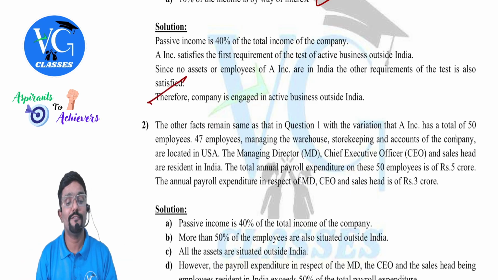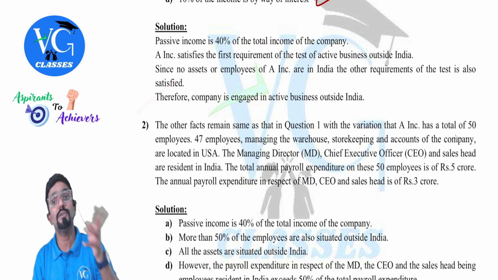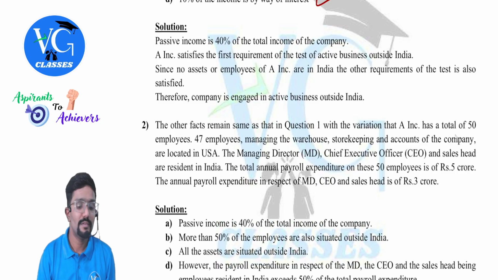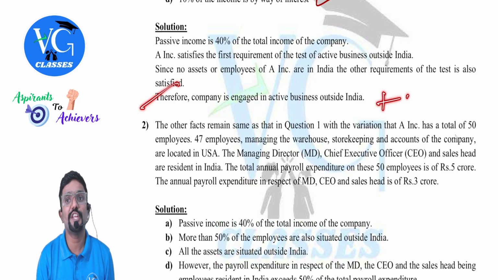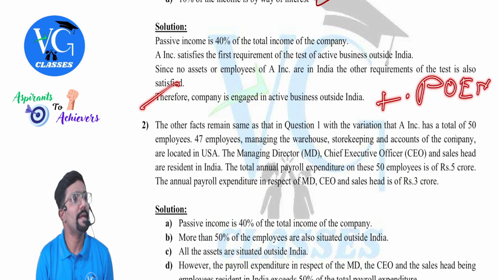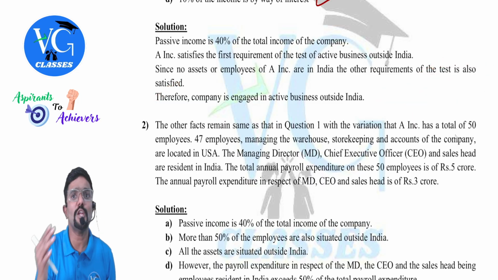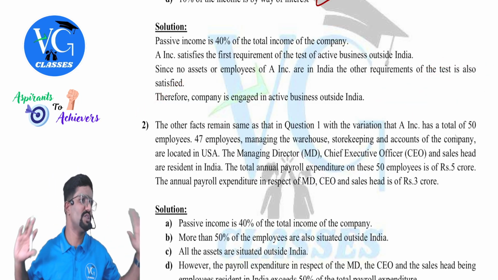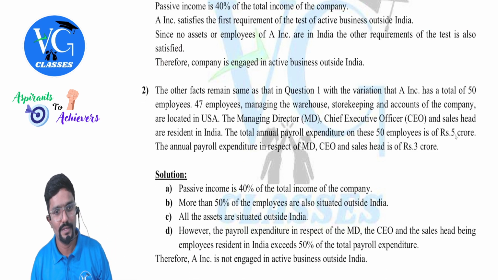No. Because if I want to decide POEM, then they should also give how many board meetings are held and where. This plus majority of the board of directors meetings held outside India, then POEM is said to be outside India. So here the question was not on POEM, only to ask whether active business is outside India or not. We'll stop it here. Next one.